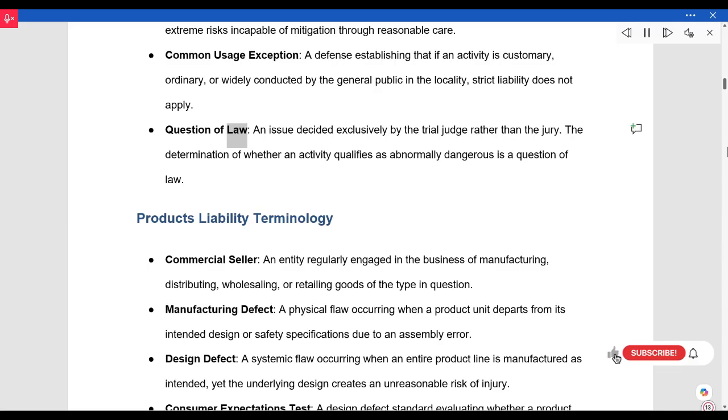Question of law. An issue decided exclusively by the trial judge rather than the jury. The determination of whether an activity qualifies as abnormally dangerous is a question of law. Products liability terminology. Commercial seller. An entity regularly engaged in the business of manufacturing, distributing, wholesaling, or retailing goods of the type in question.